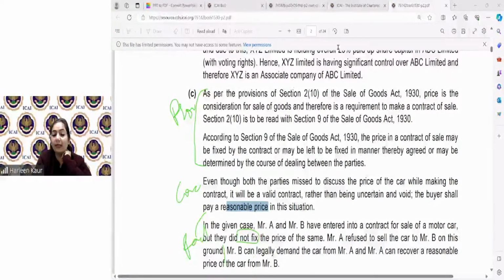Therefore, at the end, you have to write that B can legally demand the car and can recover the reasonable price. That is how beautifully you have to attempt the answers. The provisions should be very clear. The facts should be very clear. And then this should be your conclusion, along with this last line that now he can legally demand the car from Mr. A.